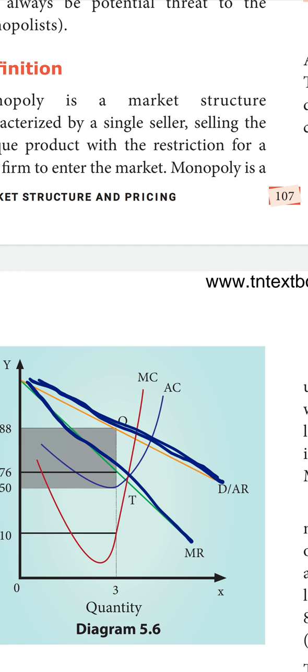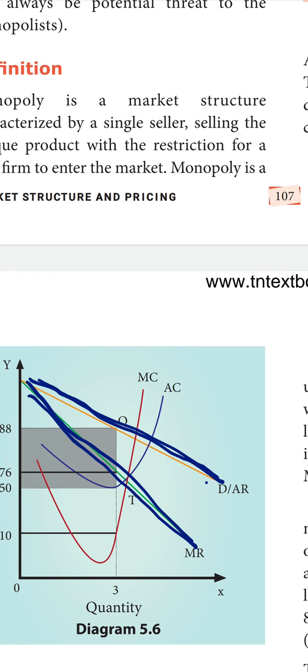Okay, the MR curve always falls under the AR. In the curve you may also check here the average cost. This is the revenue curve. Okay, this is the revenue: average revenue and marginal revenue.